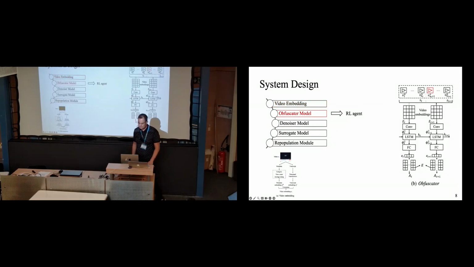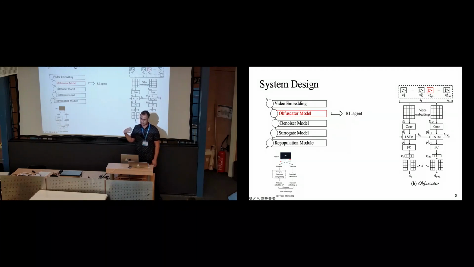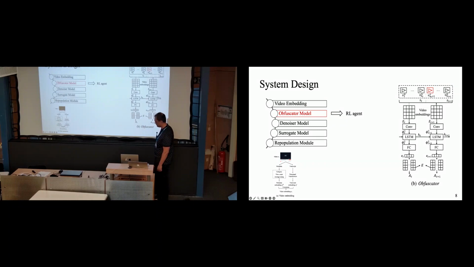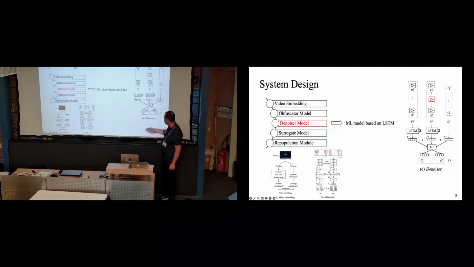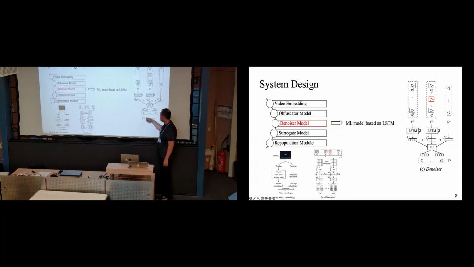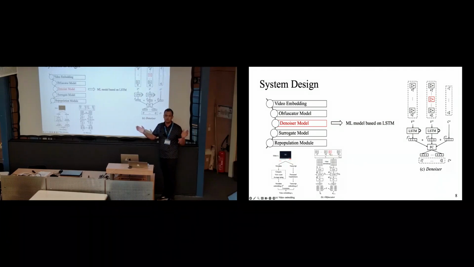And then for our obfuscator, we take these video embeddings and train a reinforcement learning agent. This is conceptually very similar to the Harpo reinforcement learning model that we presented last year, with some adaptations. The denoiser model is an LSTM model, because we have as input a sequence of recommendations that YouTube has given us. It takes that sequence as input, combines those three inputs, and then eventually generates this vector, which is essentially the probabilities associated with different YouTube video categories.